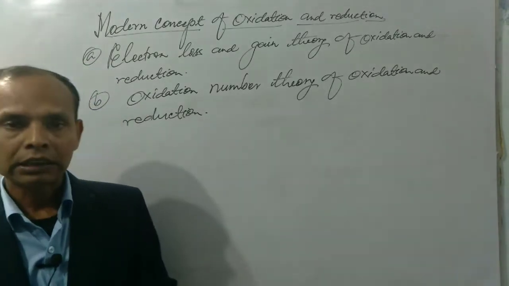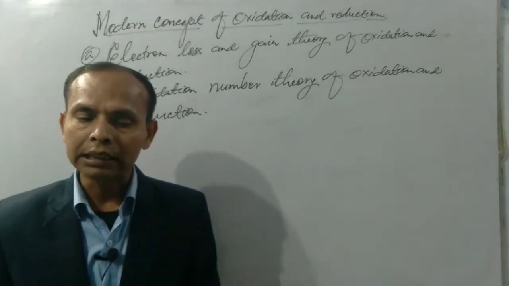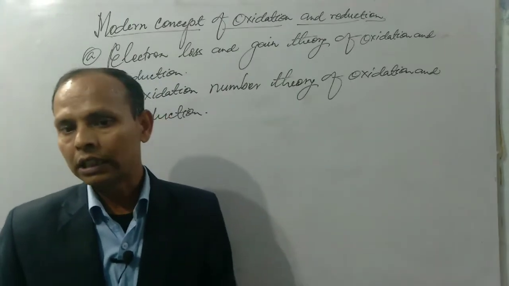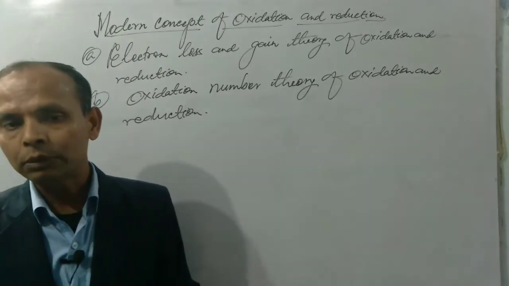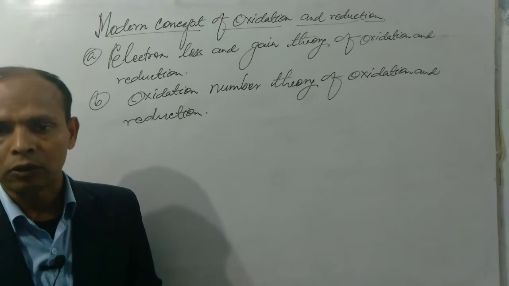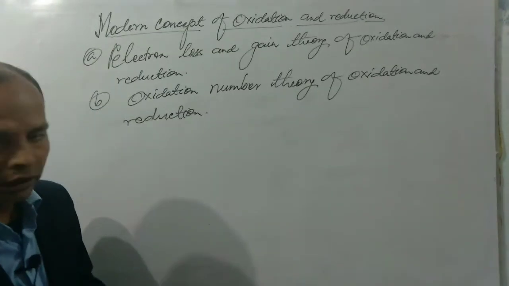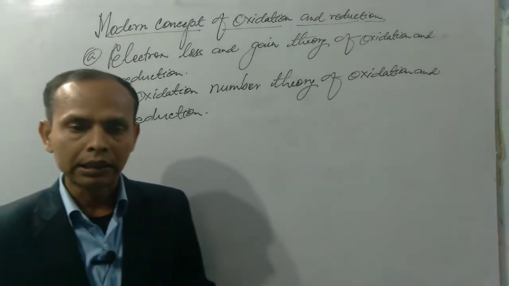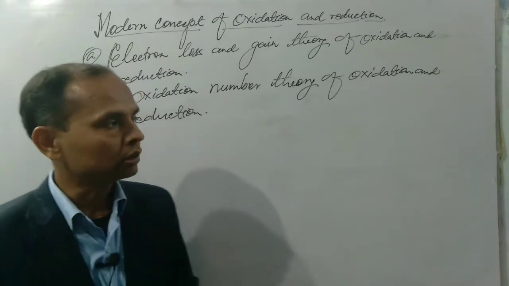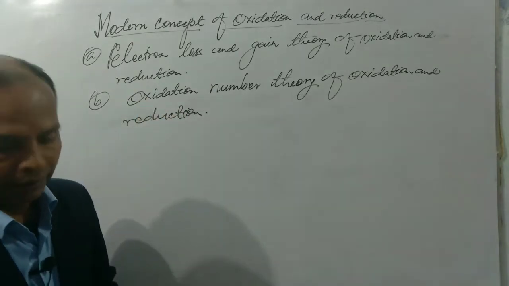Similarly, the chemical reaction in which any active element gains electron is called reduction, and the chemical species which gains electron is called oxidizing agent or oxidant. These are the definitions of oxidation, reduction, oxidizing agent and reducing agent on the basis of the electron loss and gain theory of oxidation and reduction.